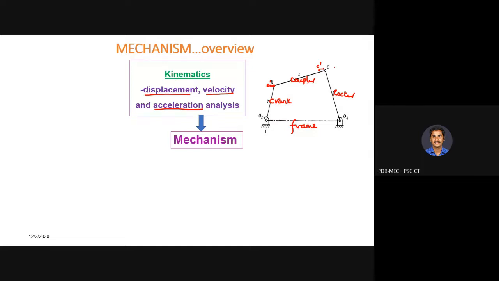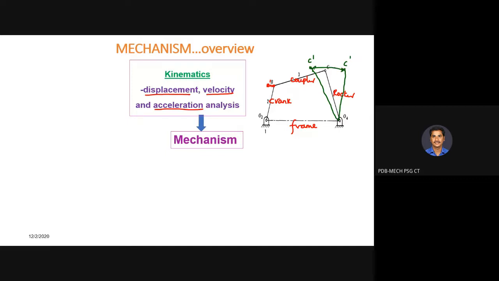Suppose you are developing a mechanism, and your rocker is your output. The rocker is going to cover how much area? For example, assume this is the left extreme position of your rocker, and this is the right extreme position of your rocker. So it is going to cover from here to here. This area it is going to cover.